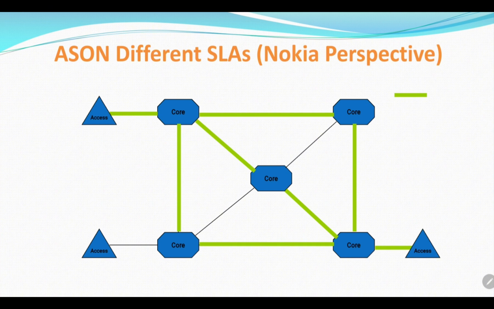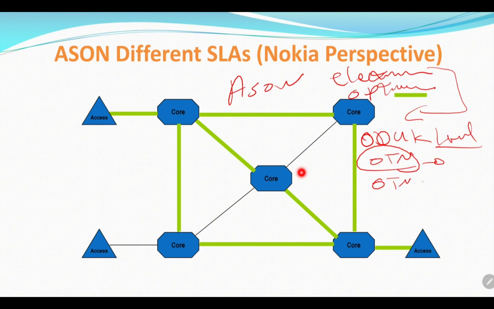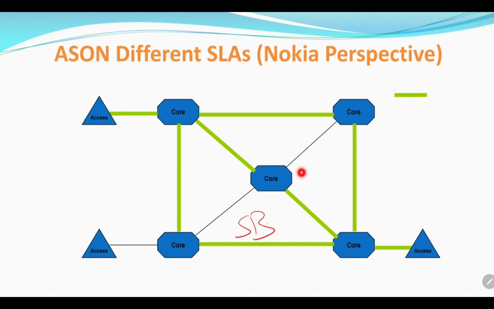Also, ASON itself can be categorized into two types: electrical ASON and optical ASON. The electrical ASON is configured over the ODUk level for the OTN network and utilizes the OTN multiplexer switching or cross-connection card to switch the traffic from one direction to another one. The optical ASON is implemented over the OCh and commonly used for SBR.